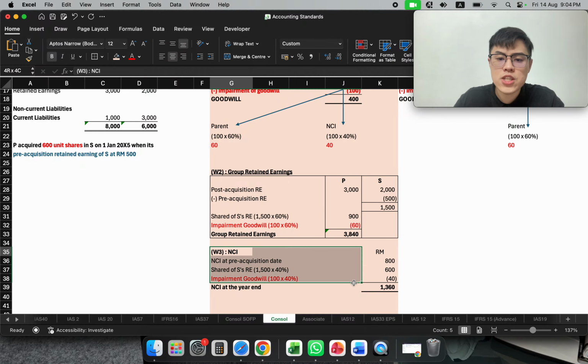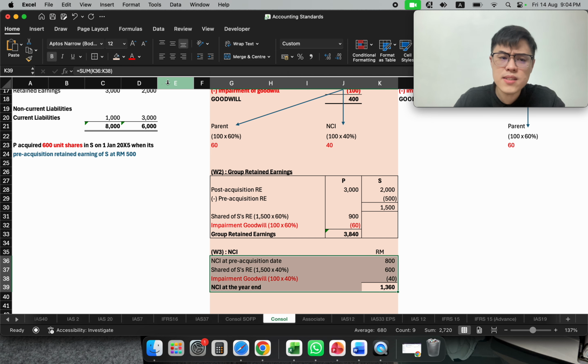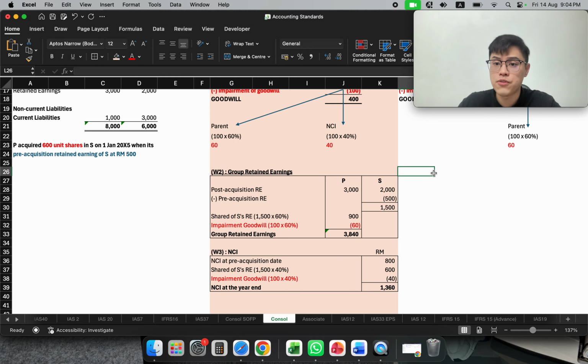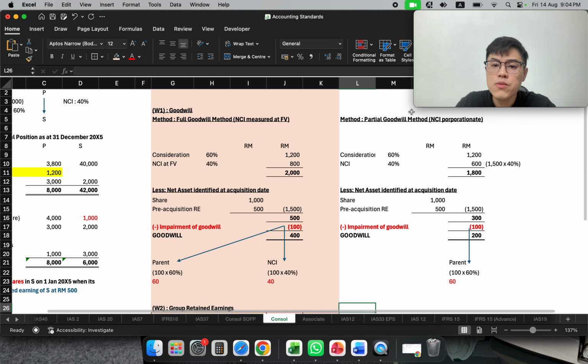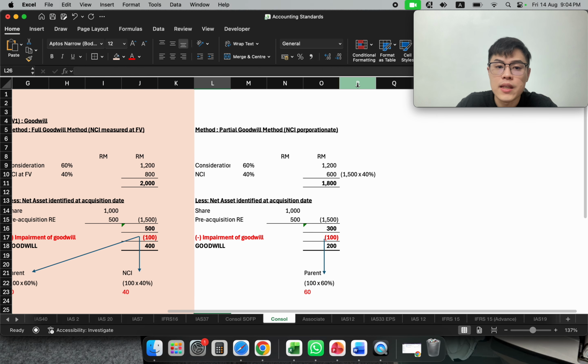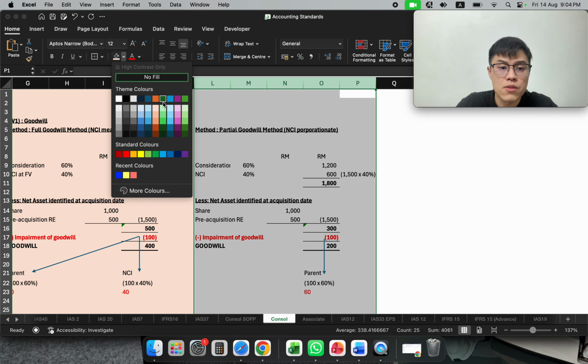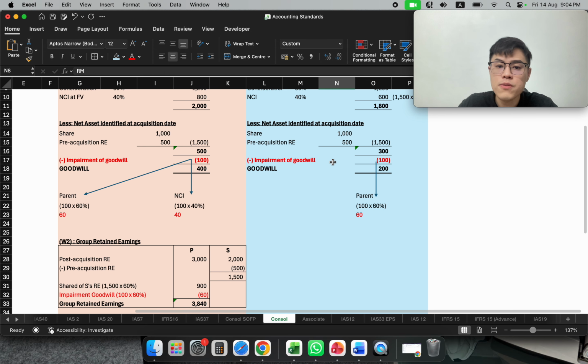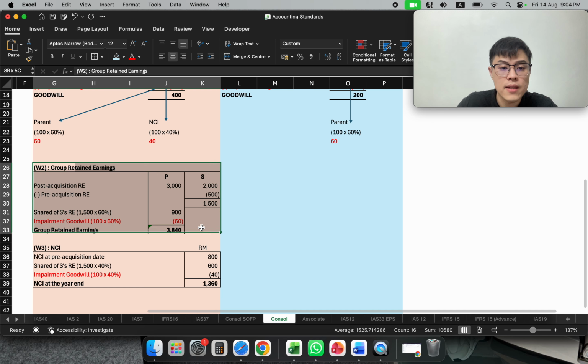And ladies and gentlemen, since this is my working for the full goodwill method, what about the partial goodwill method? Partial goodwill method, you will see in here. So this is the partial goodwill method. And in the partial goodwill method, we will do the group retained earning as well.